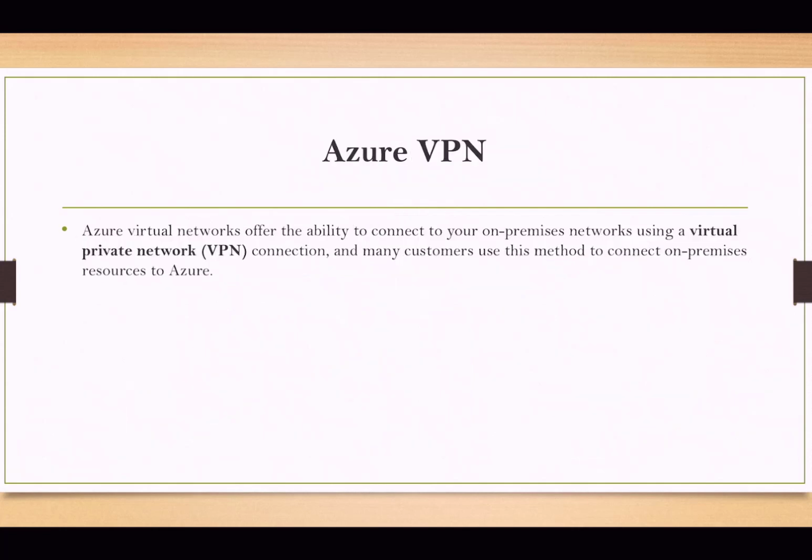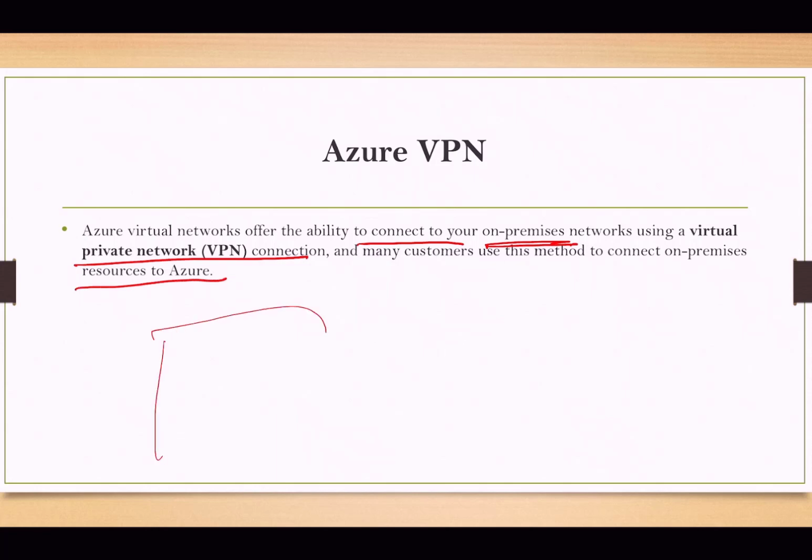Now let's talk about Azure VPN. Azure Virtual Network offers the ability to communicate with your on-prem network using a virtual private network connection, and many customers use this method to connect on-premises resources to Azure.